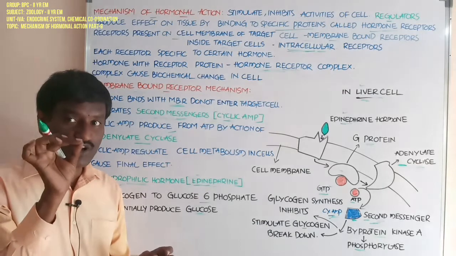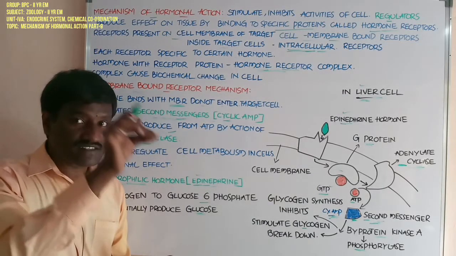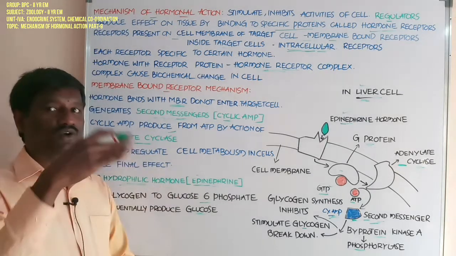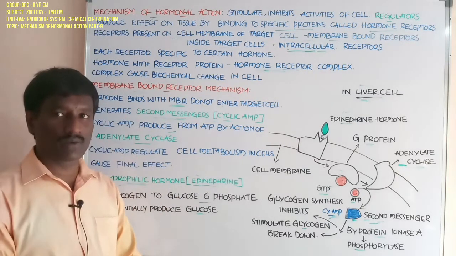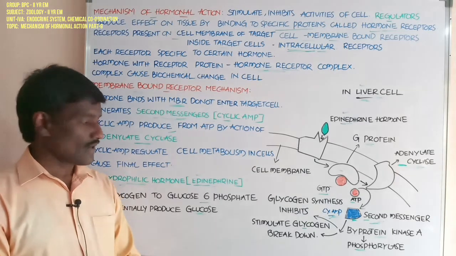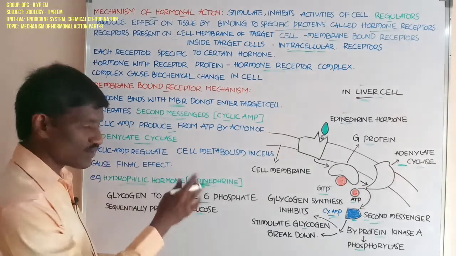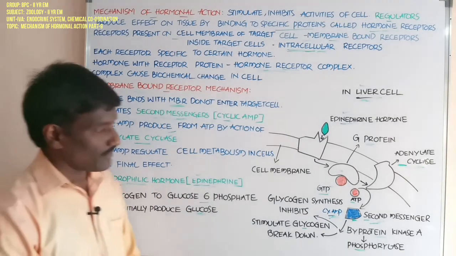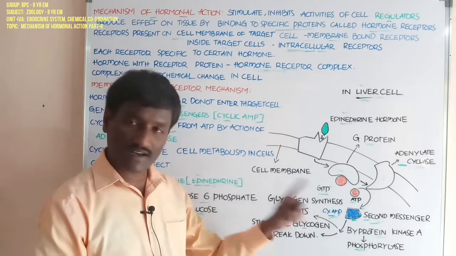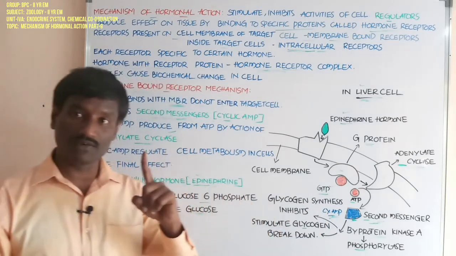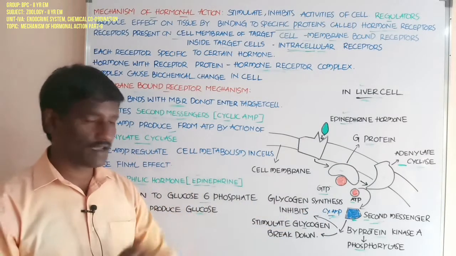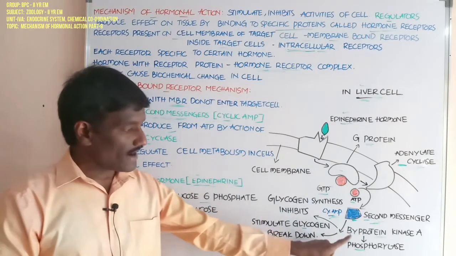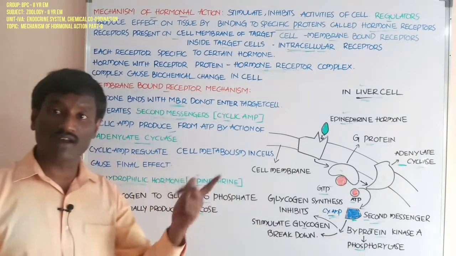Glycogen is the storage food molecule present in the liver cell, or hepatocyte. Glycogen goes to breakdown and produces glucose 6-phosphate. Through the stimulation by cyclic AMP and protein kinase A, phosphorylase is activated.